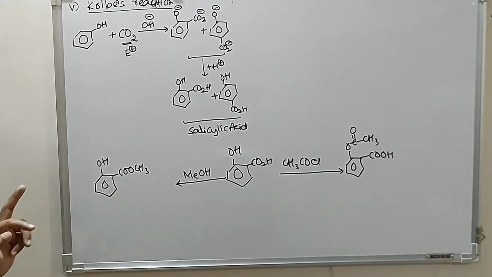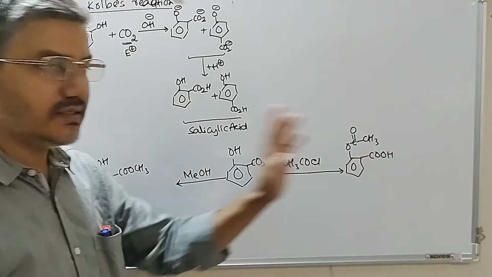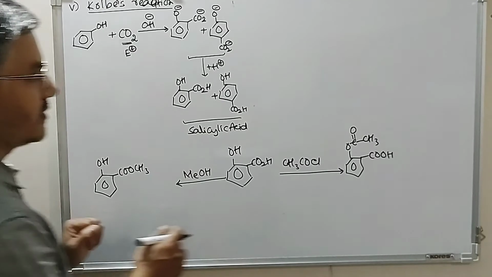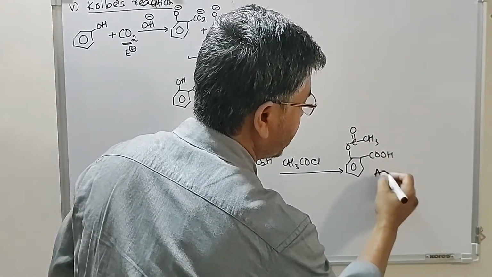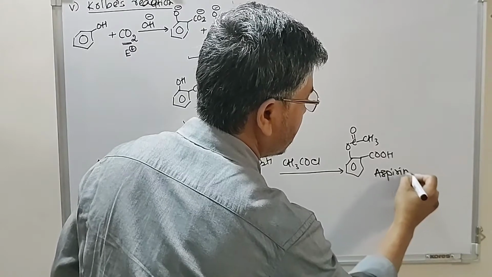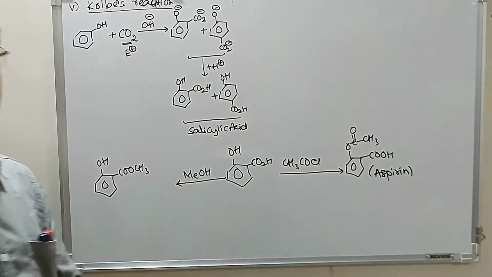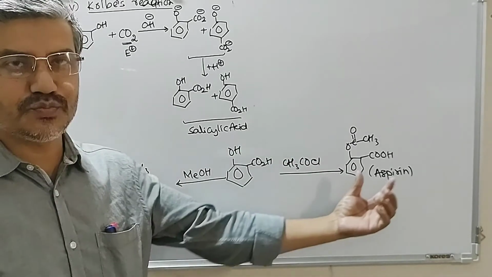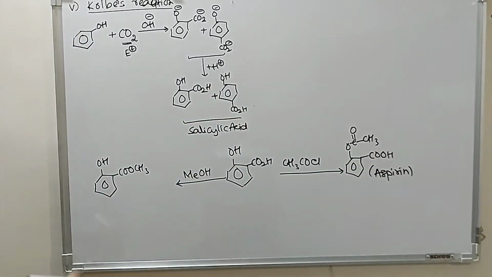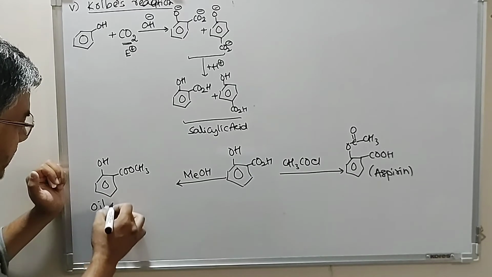Methyl salicylate, this is acetyl salicylate. This acetyl salicylic acid is known as aspirin. That is the disprin tablet that we take as an analgesic, a painkiller. This compound is known as oil of wintergreen.